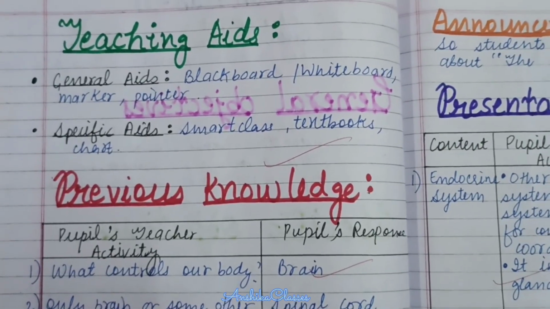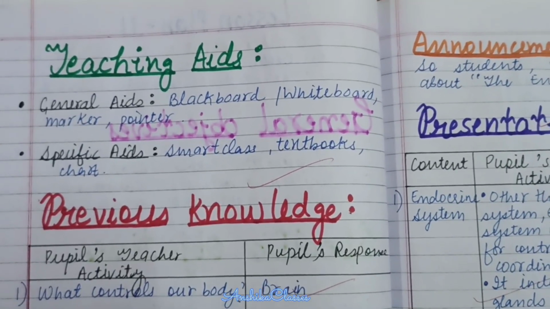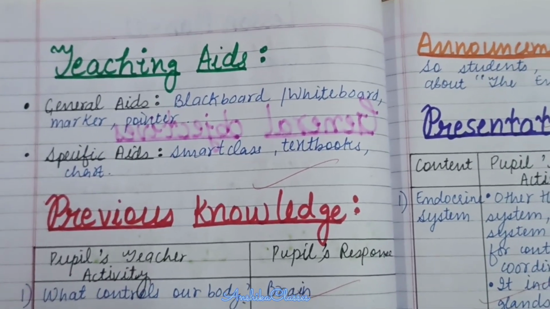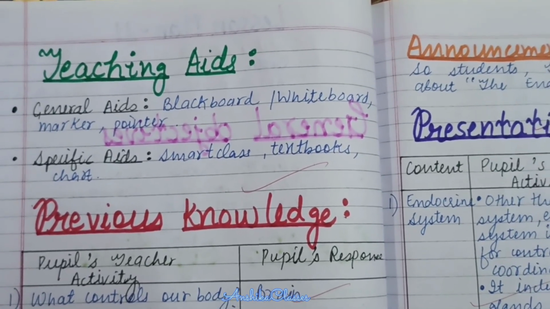Teaching aids. The general teaching aids are blackboard, chalk, duster, marker, pointer, whiteboard, etc. The specific teaching aids are smart class, textbooks, chart.